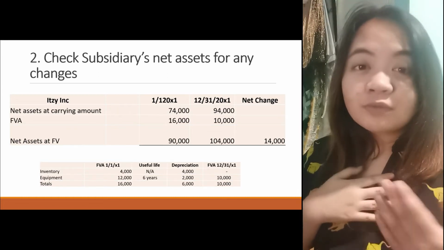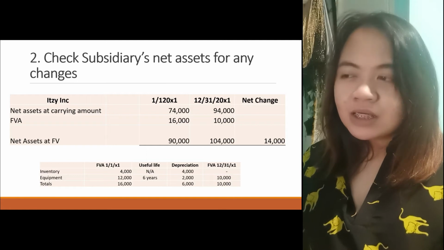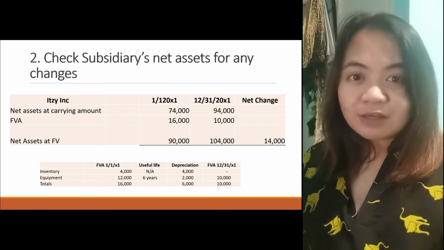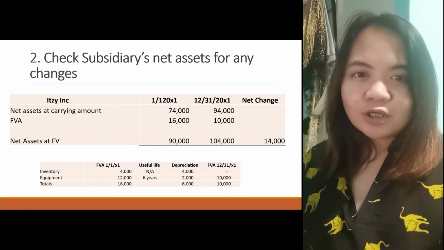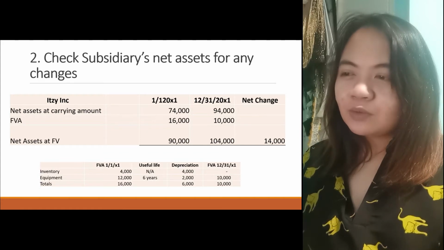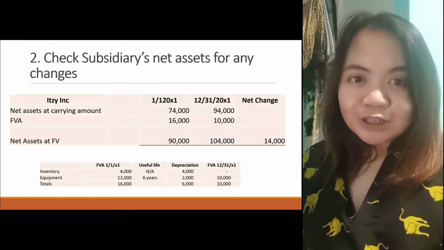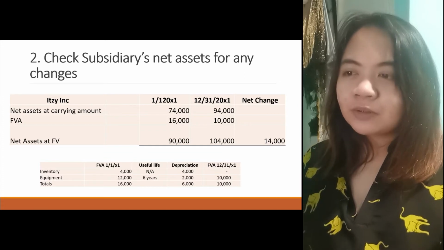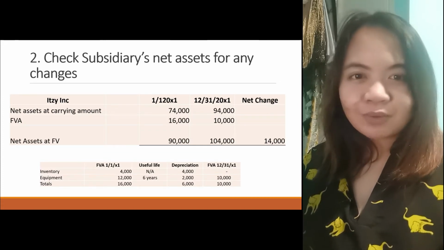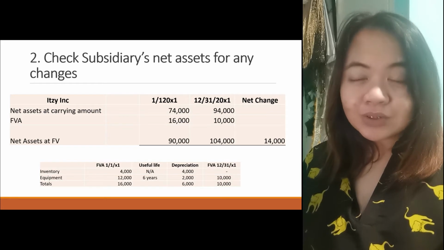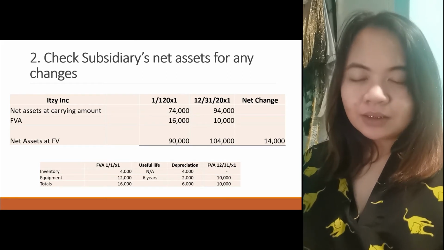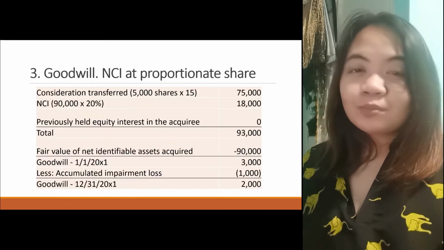Just deduct the annual depreciation according to the FVA, so deduct the 2,000 from the FVA attributable to the equipment. You'll get a total depreciation of 6,000, and the fair value adjustment you should consider is 10,000. From 16,000, it was reduced by 6,000, so a 10,000 adjustment. Okay? Then we compute for goodwill.